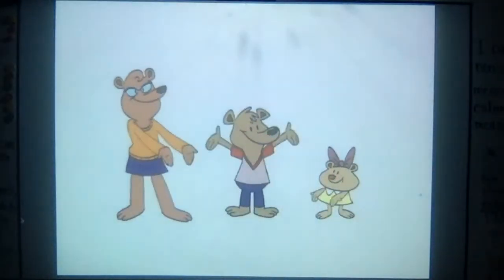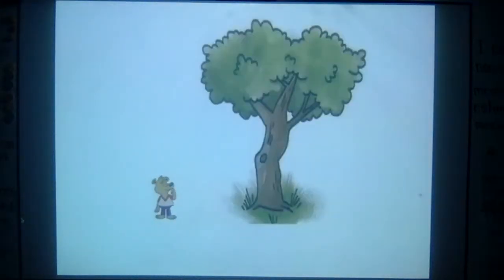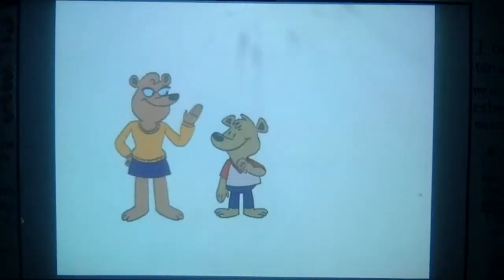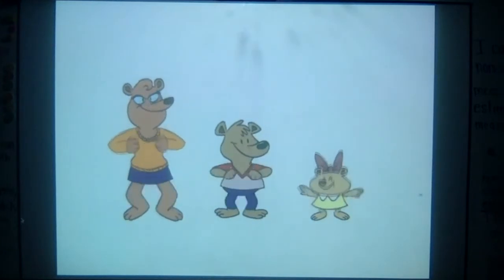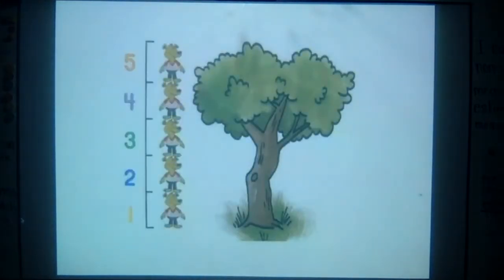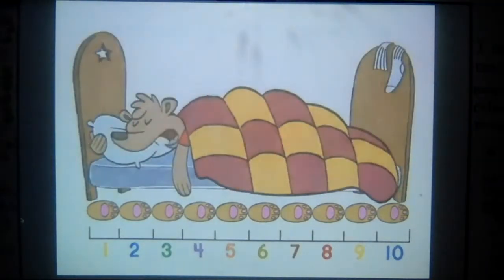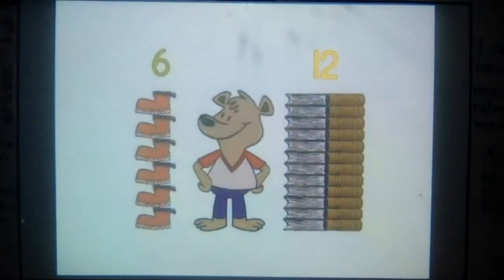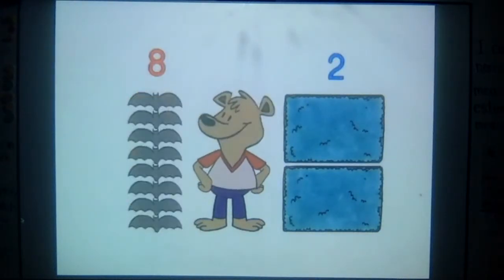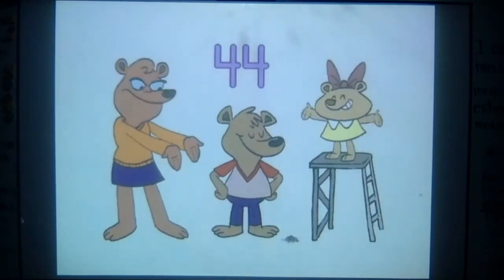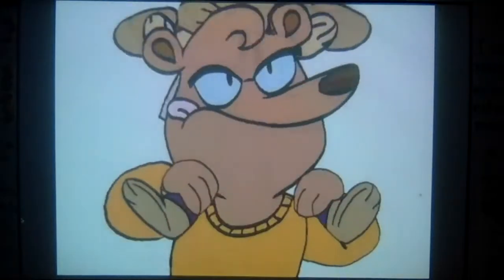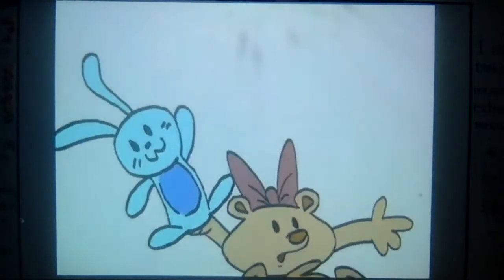How many of me will it take to stack up to a tree? I am smaller than she is, and you are smaller than me. I measure that tree with 5 of me, or 8 of you instead. My 3 hands measure 1 backpack, my 10 feet make 1 bed. I have 12 books, or 6 boots, 2 mats, or 8 bats, or 44 paper clips. There are ways to measure with all kinds of treasure. Try it out now, don't be shy.